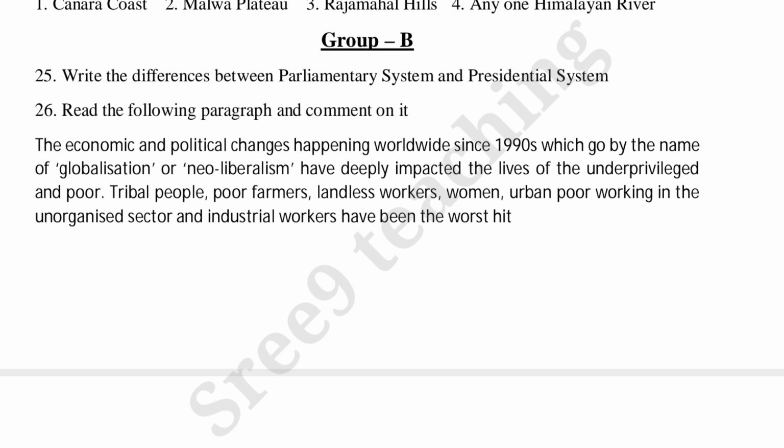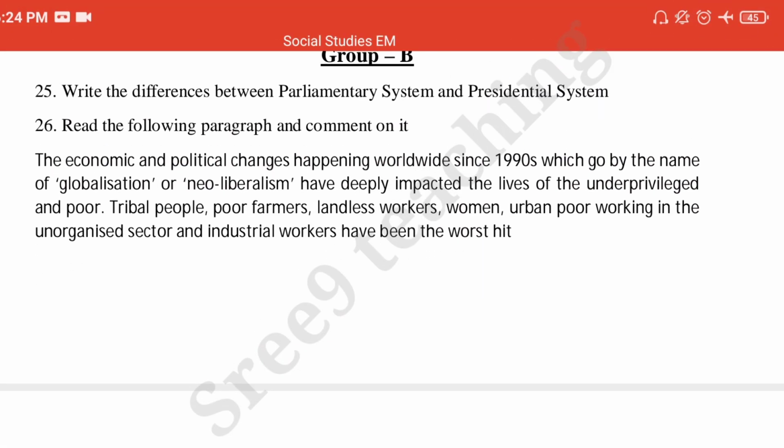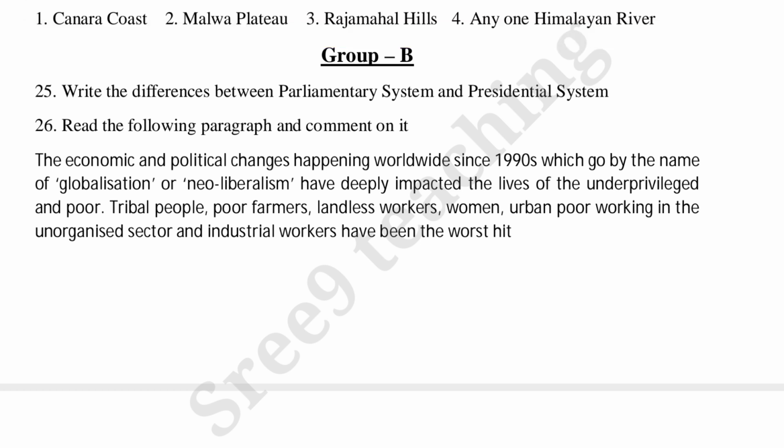Tribal people, poor farmers, landless workers, women, urban poor working in the unorganized sector, and industrial workers have been the worst hit. Yes, so on this paragraph you had to comment, right? That is about the 26th question.